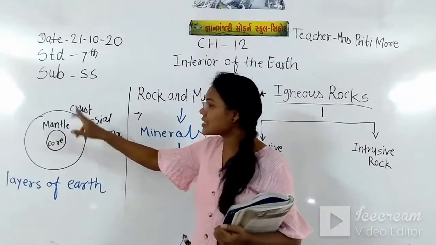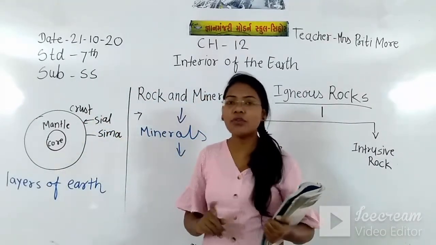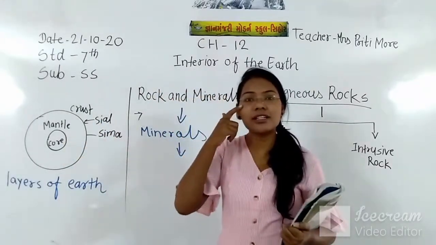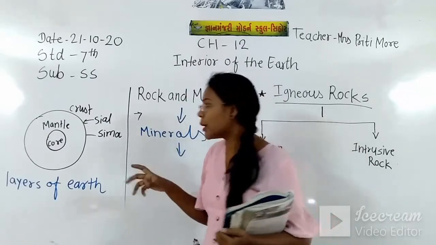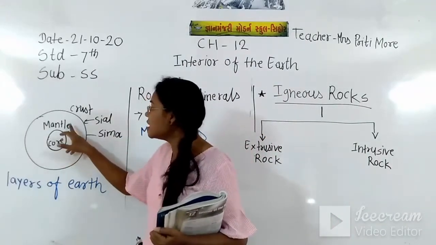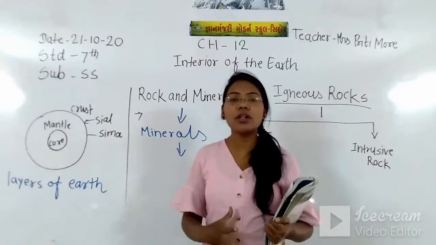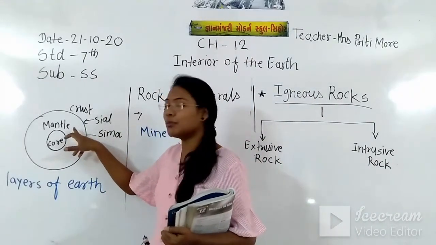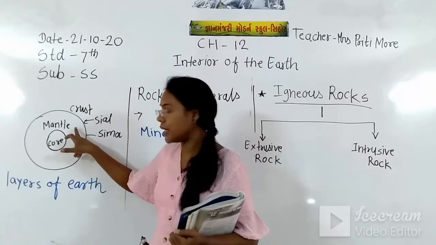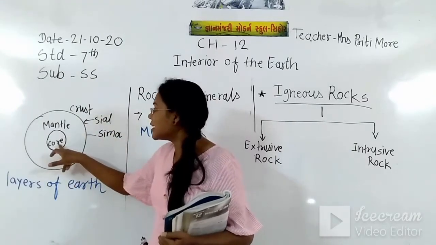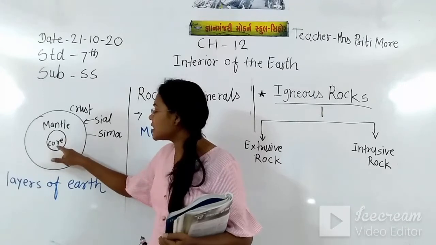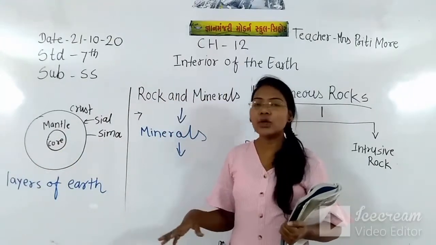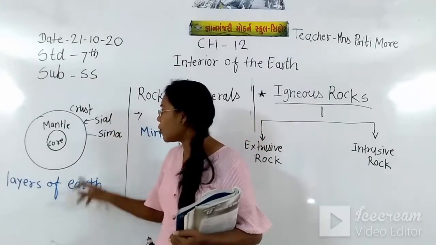just below the crust there is the second layer of the earth, the mantle, and it is the storehouse of magma. That means the mantle stores all the magma in this layer. So this is also a very important layer of the earth, the mantle. Then inside, at the center, there is the main layer, the core. So in detail we have also seen the layers of the earth.